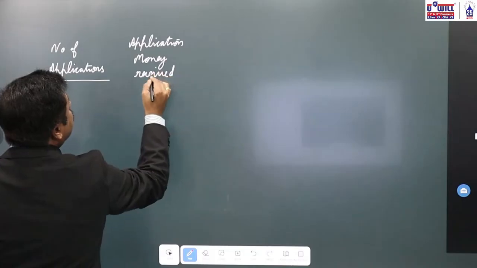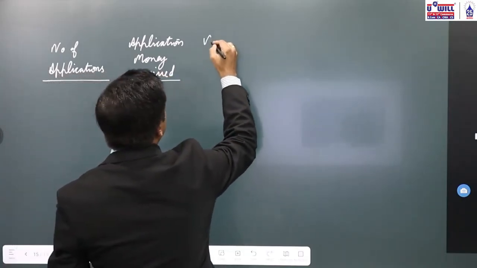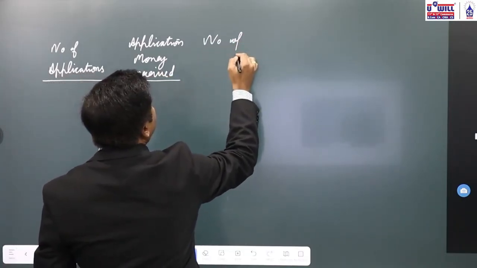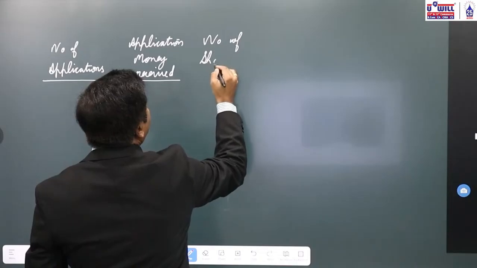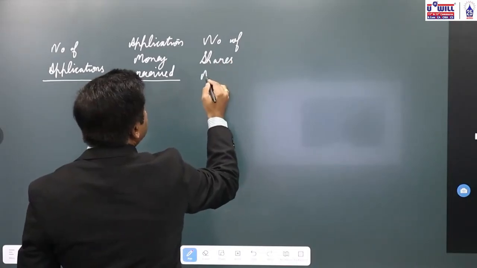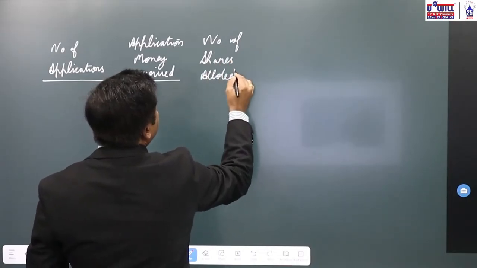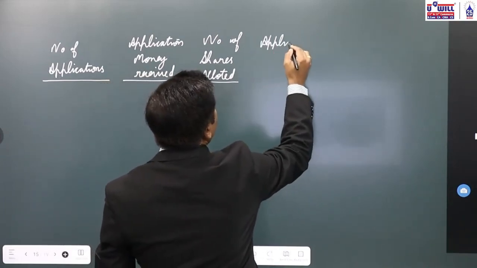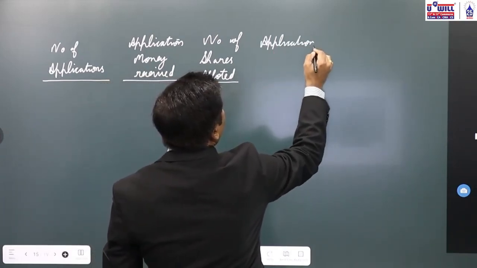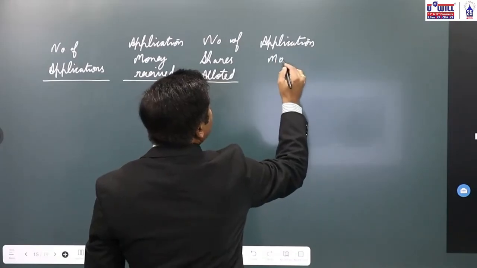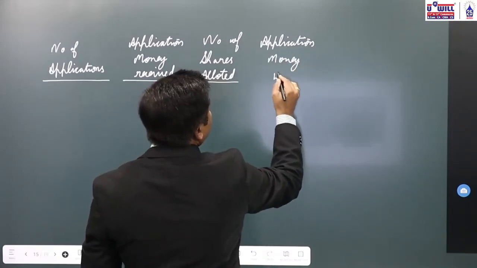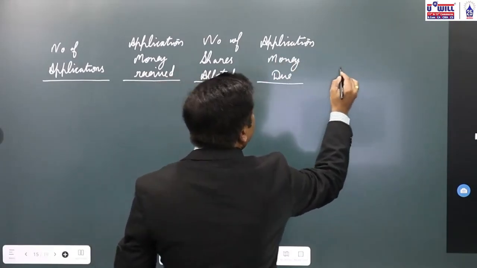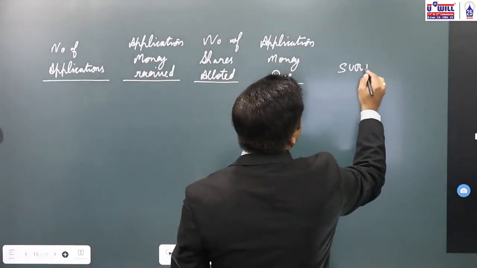Then we take number of shares allotted against that application money due. Based on number of shares allotted, we will get application money due. Remaining will be surplus.